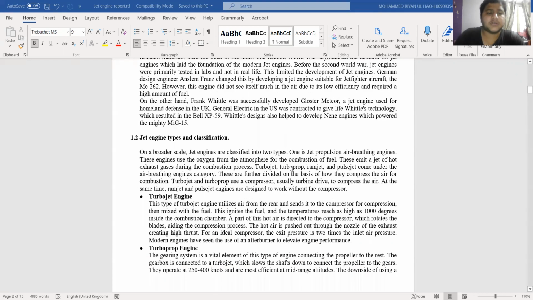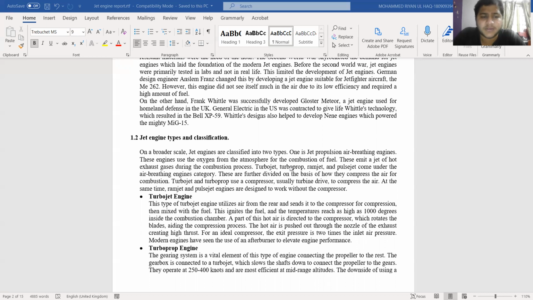Coming to jet engine types and classification on a broader scale, there are basically two types of jet engines. One of them is jet propulsion air breathing engines. Basically, these engines use oxygen from the atmosphere for the combustion of fuel. Under this category, turbojet, turboprop, ramjet and pulsejet come under air breathing engines. These are further divided on the basis of how they compress air for combustion.